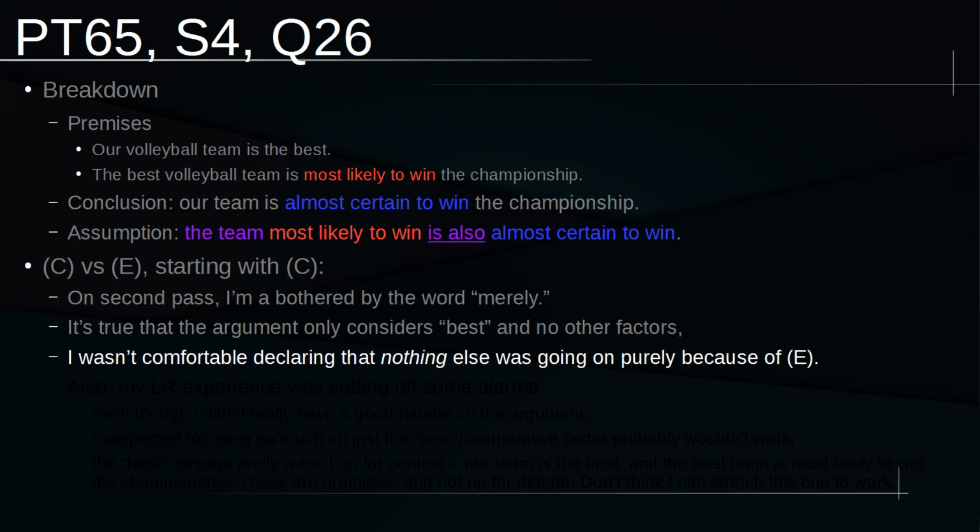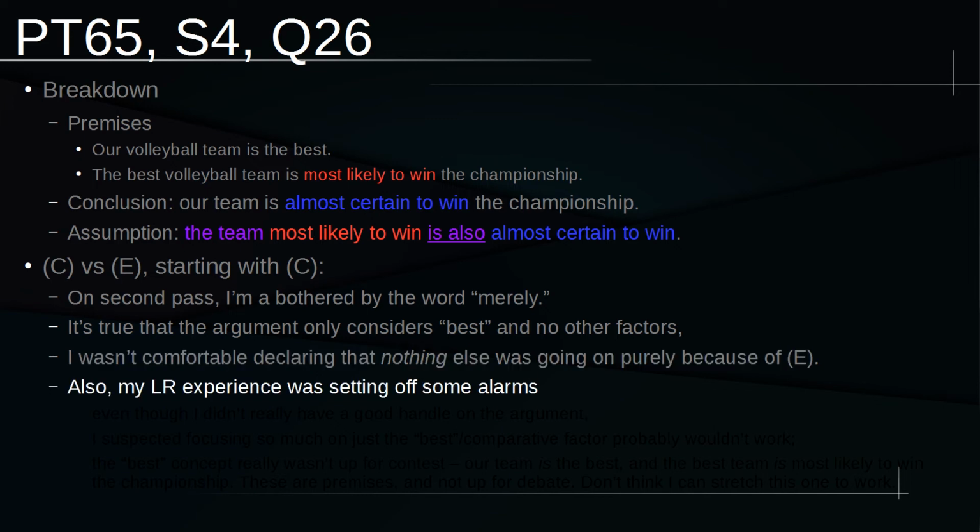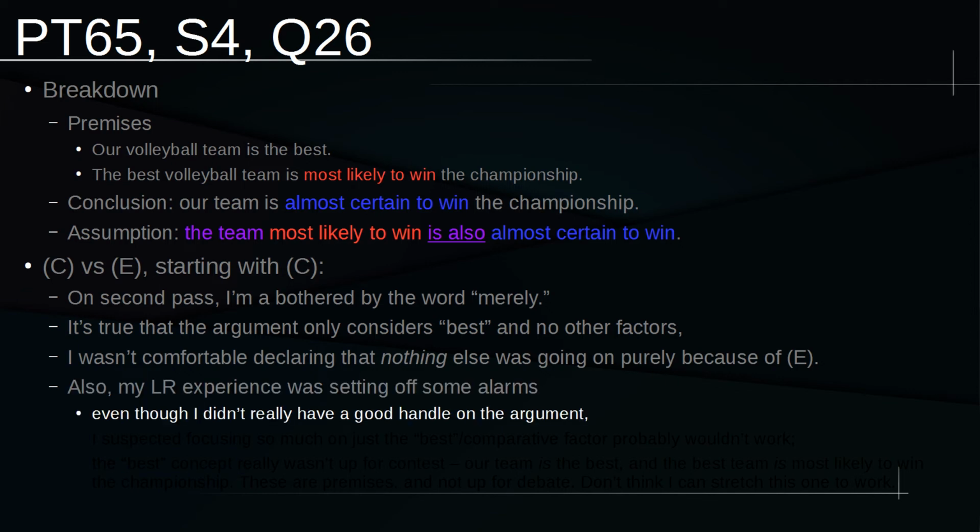But E brought back the idea that there might be something else going on other than just who's the best, right? So that's why the word merely bothered me so much on second pass, because I feel like there's a very strong implication that nothing else really mattered or nothing else was going on in the argument, but I'm not comfortable accepting that because of answer choice E. And at this point, my LR experience was also setting off some general alarm bells about C. While it's true that I didn't have a good handle on the argument at this point, my sense that E had a risk of being correct was not a very clear one. I just knew that's why I worded it that way.